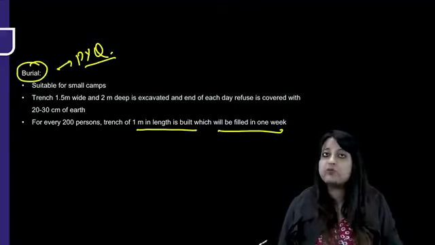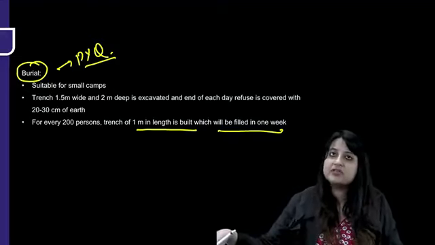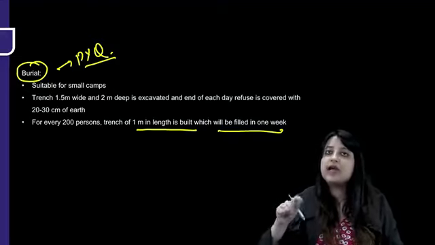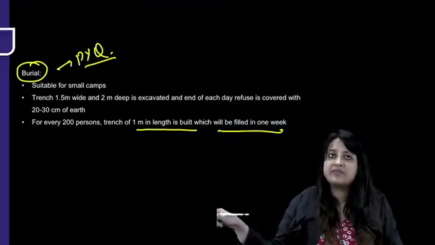What do you mean by controlled tipping? What do you prefer in that also? Trench method. Trench method: how deep is a trench dug? 2 meter. How much land is required? 1 acre of land for a population of 10,000 per year.